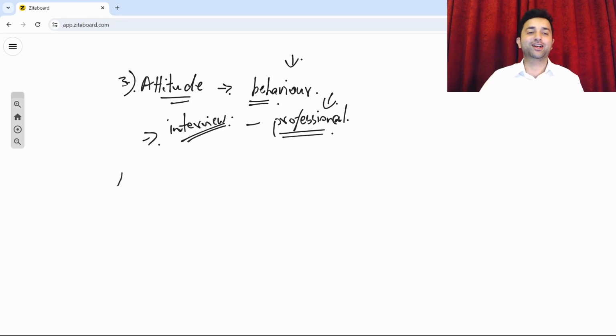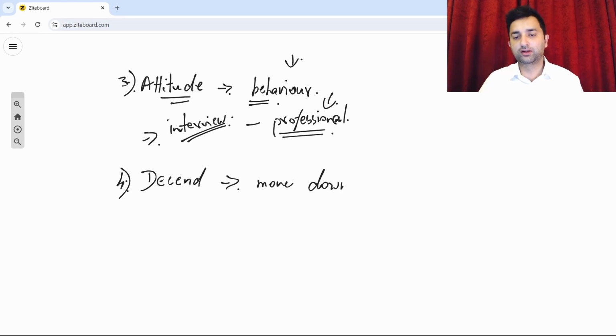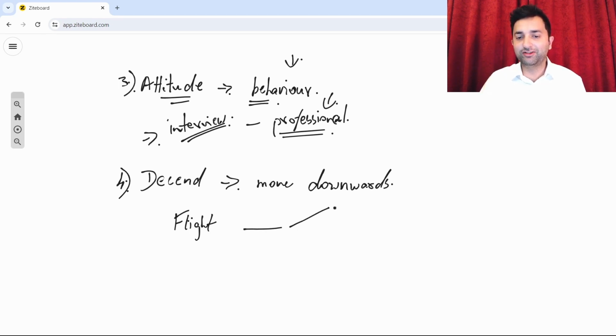Okay, all right, nice. Now next one, guys, number 4, which is the word descend. Descend. Now descend is nothing but to move downwards, yeah, to move downwards. Okay, so that's the meaning of descend. For example, if you guys have ever traveled by flight, usually there's a takeoff, where the airplane goes up in the air, and then it travels for a long time in the air, and then it starts descending, it starts coming down, and then finally it lands.